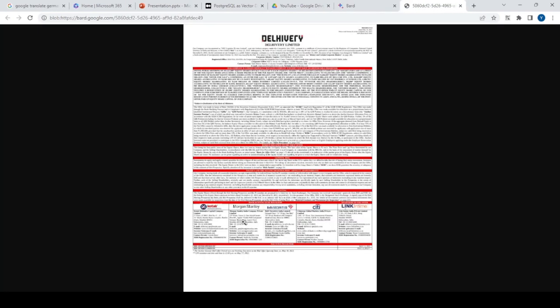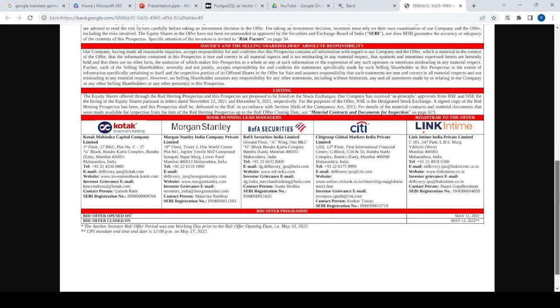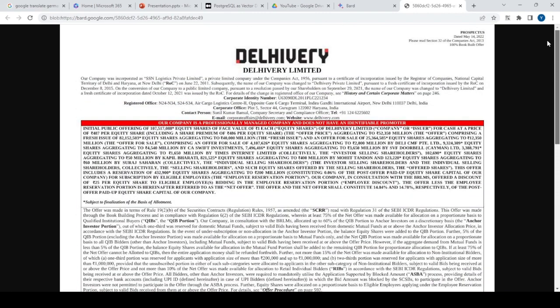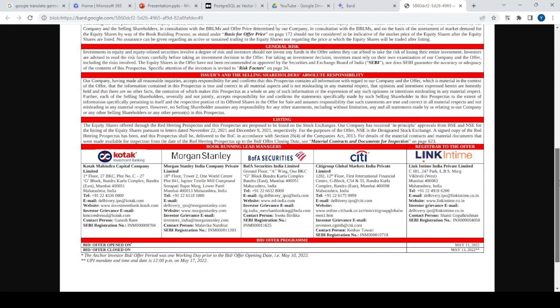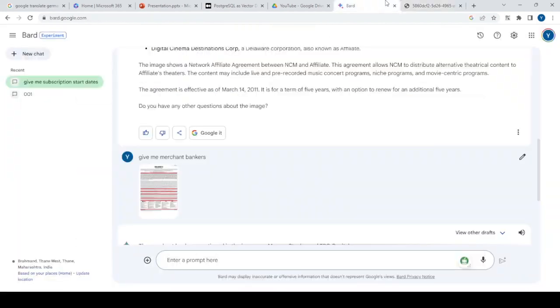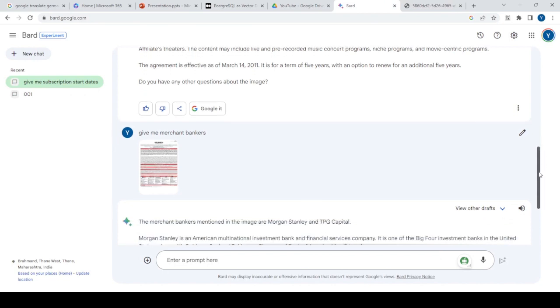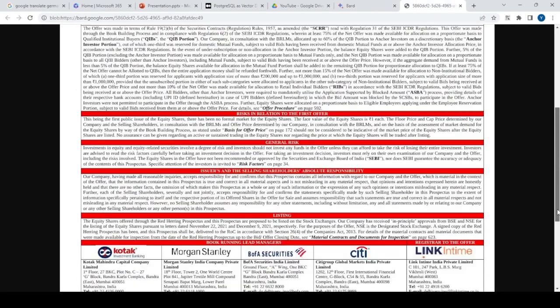Yeah, so this is a complex document. It's a very long document, and there are some entities given, which are called book running lead managers. I have called them differently. I have called them merchant bankers and wanted to know if Bard can detect it. So the merchant bankers mentioned in the images are Morgan Stanley and TBG Capital. So let's see.